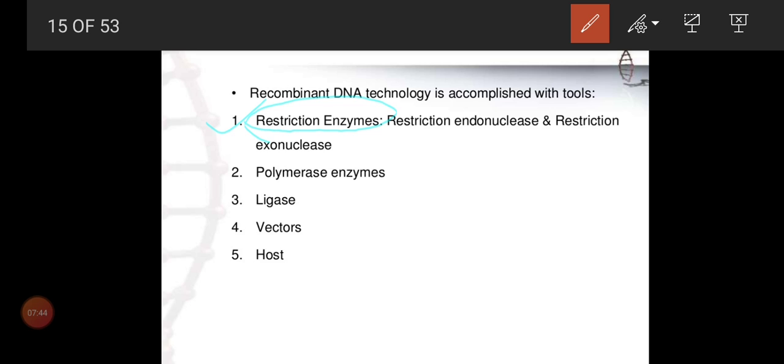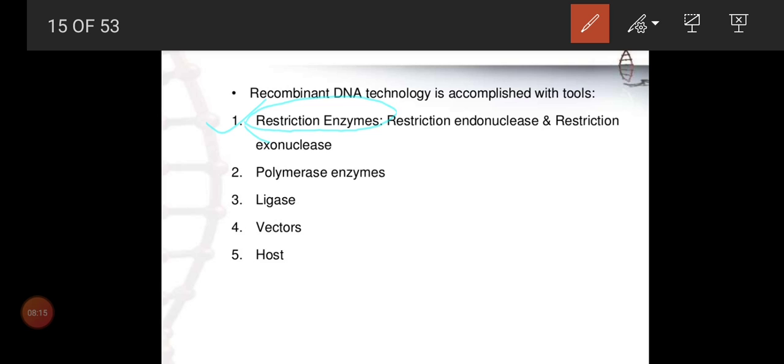So these enzymes are defense chemicals present in bacteria, but for our purpose, we isolate these kinds of enzymes from bacteria and use them in the laboratory. How we take these enzymes from the bacteria, for that I have given some of the enzymes that I'll repeat once again. First we'll finish this one.